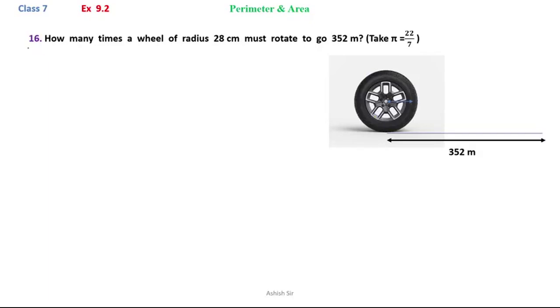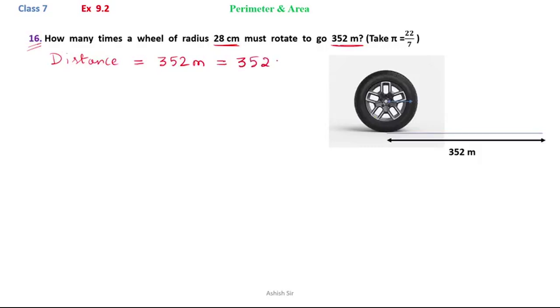Exercise 9.2, question number 16. How many times must a wheel of radius 28 centimeter rotate to go 352 meters? So here the distance to be covered by the wheel is given to us as 352 meters. Let's convert it into centimeter.